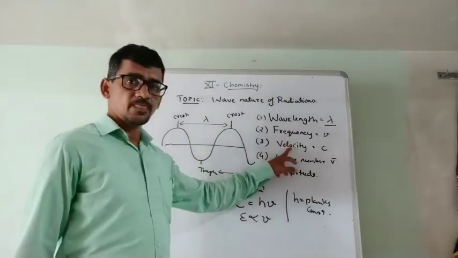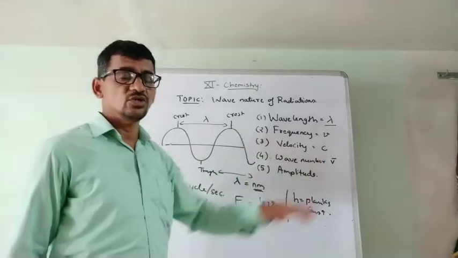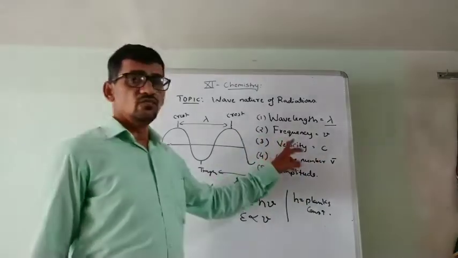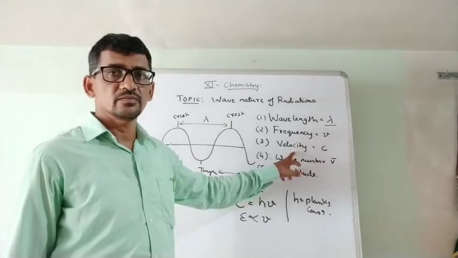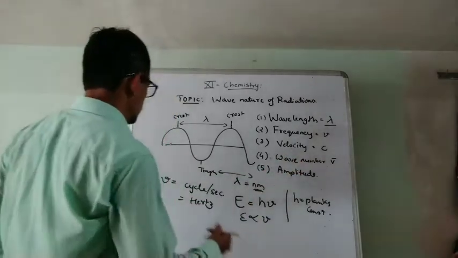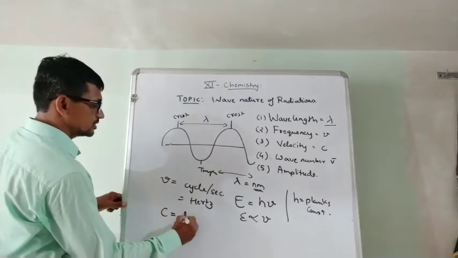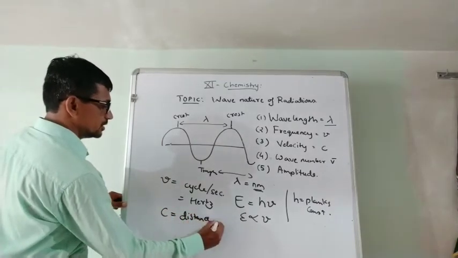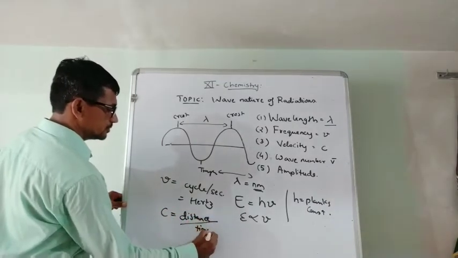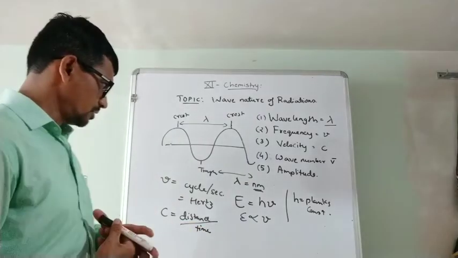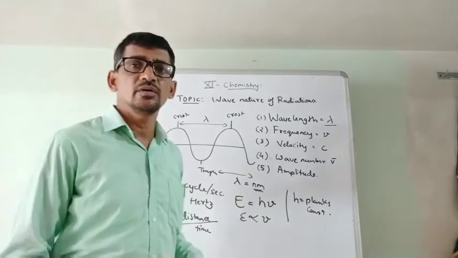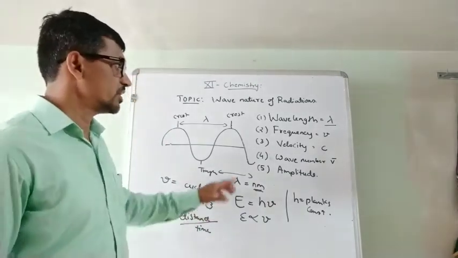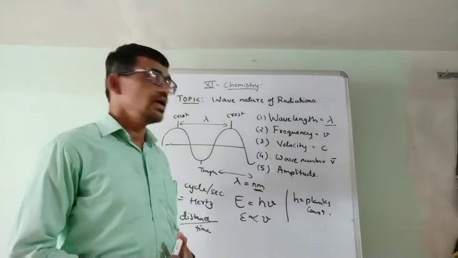Second is the velocity. Velocity V or C is the velocity of light. Velocity of light in vacuum is 3 lakh km per second. Velocity is nothing but distance upon time. Distance, kilometer or nanometer, upon time, which is second. Distance covered in unit time is known as velocity.